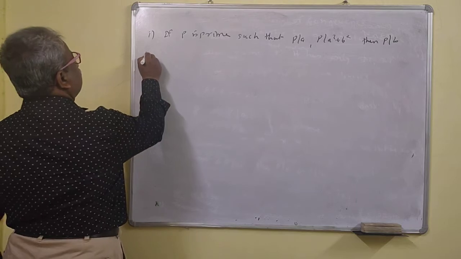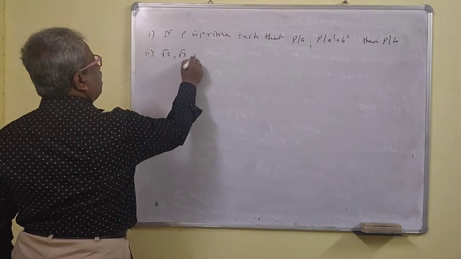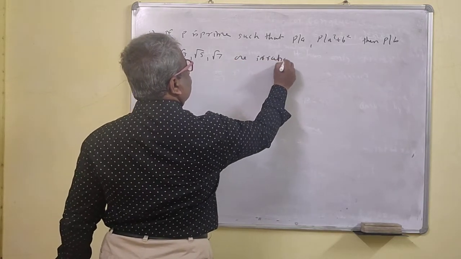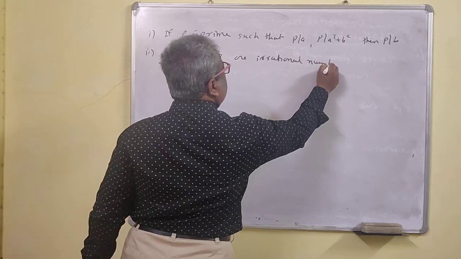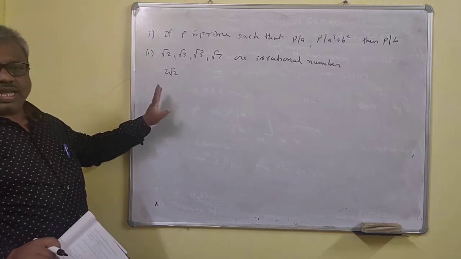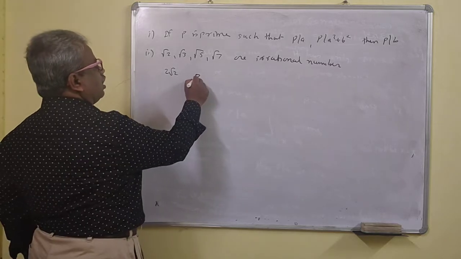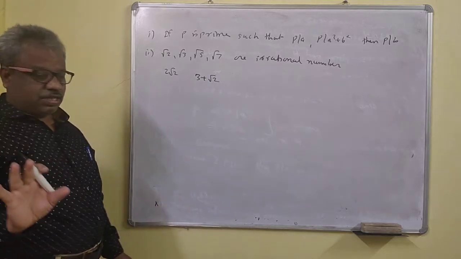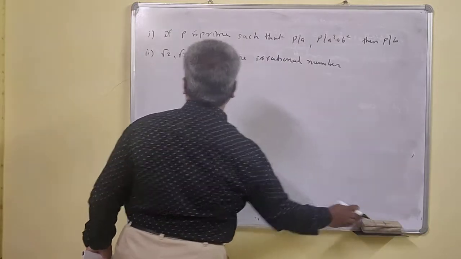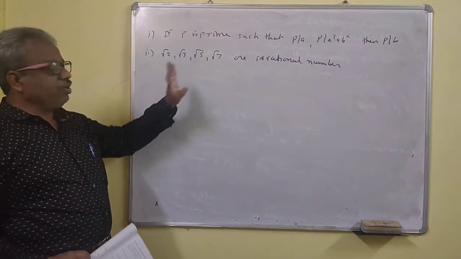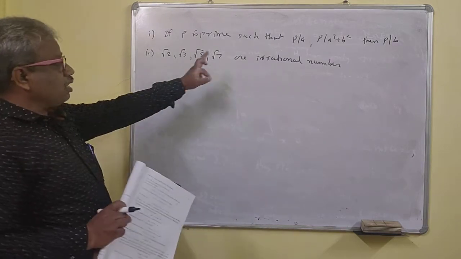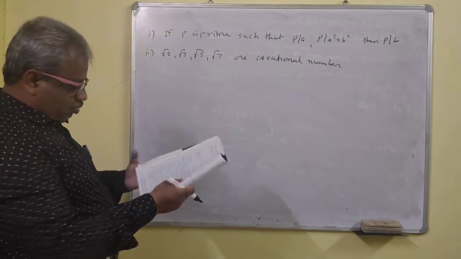Now second, root 2, root 3, root 5, root 7 are irrational numbers. Even 2 root 2 is also an irrational number. If root 2 is there, multiply this. Even 3 plus root 2 is also an irrational number. 3 minus root 2 is also an irrational number. So any number involving this will be an irrational number, that means this is not a rational number. That also you should know.